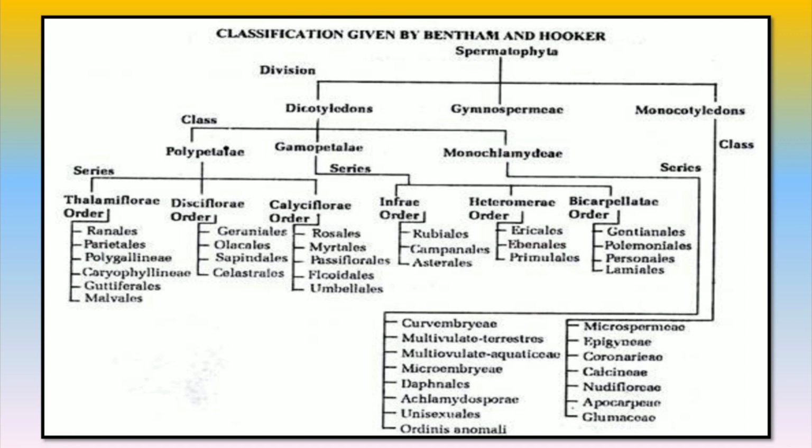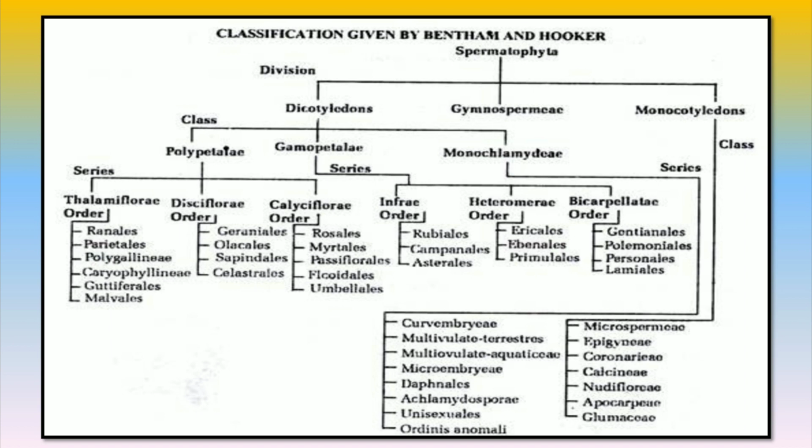Bentham and Hooker classification system. Bentham and Hooker divided the seed plants or spermatophytes into 3 divisions. First, dicotyledons, second, gymnosperms, and third, monocotyledons. Division first, dicotyledons. It includes plants with dicotyledonous seeds, reticulate venation of leaves, and pentamerous flowers.